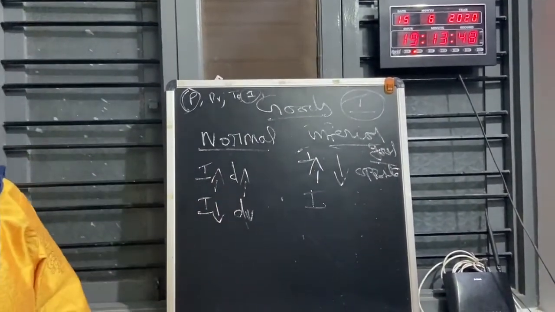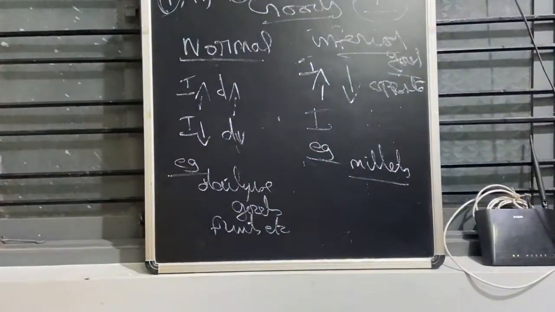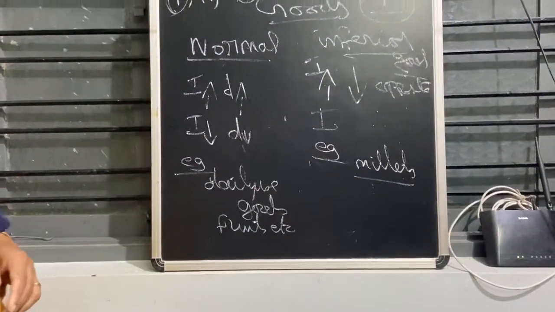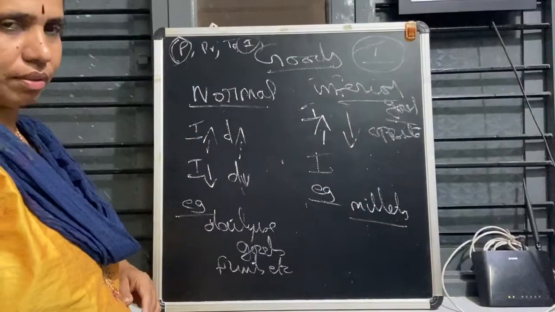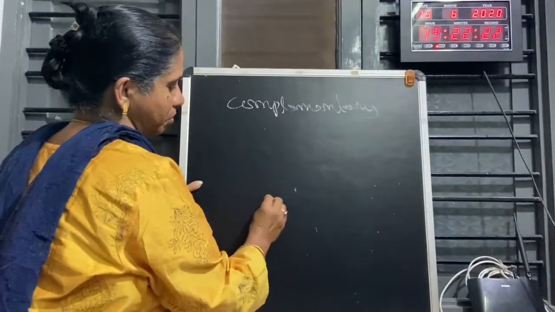Okay, we will go to the next class, the next goods. Take down the example I gave. Next we will see complementary goods and substitute goods. So the next goods are complementary goods and substitute goods.